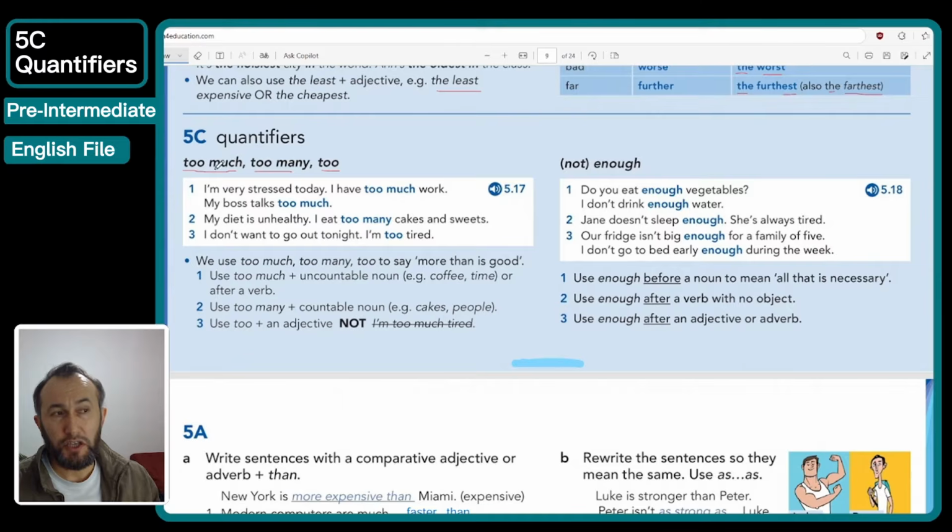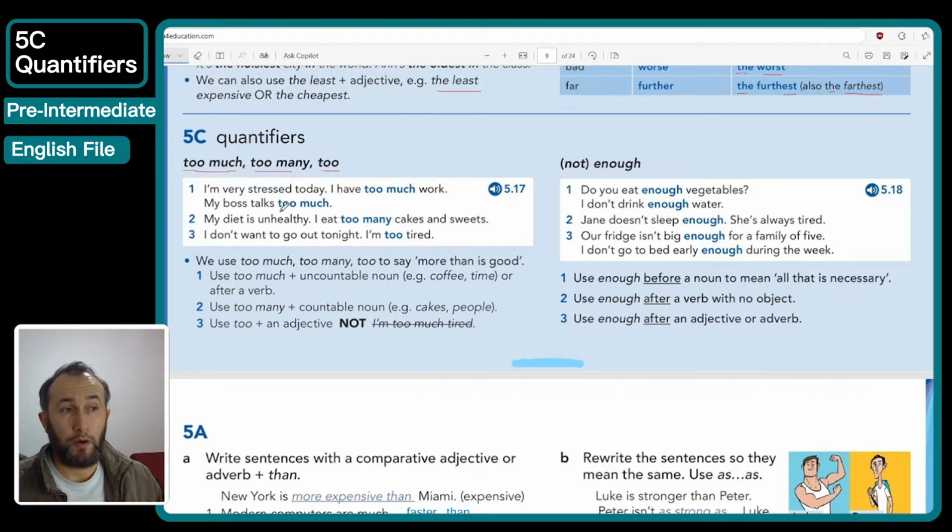Okay? Too much, we use with uncountable nouns. So after too much, I must use an uncountable noun, like too much water, too much energy, too much money, too much time, more than the limit. Too many, because many we use with countable nouns. That means after too many, we should use countable nouns, like too many students in the class, too many apples on the table, right? So like more than the limit. I don't want that.